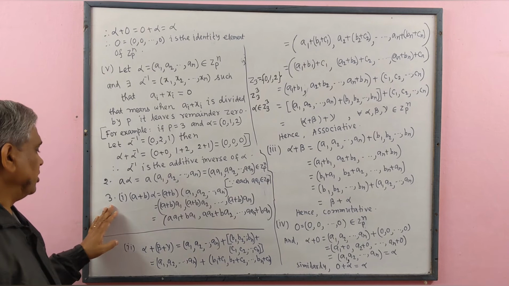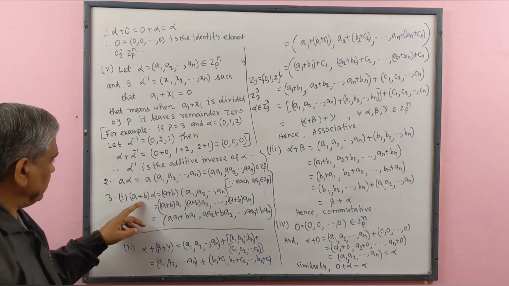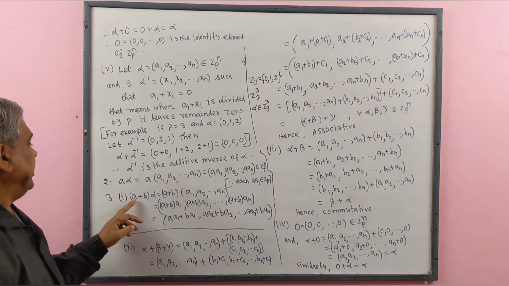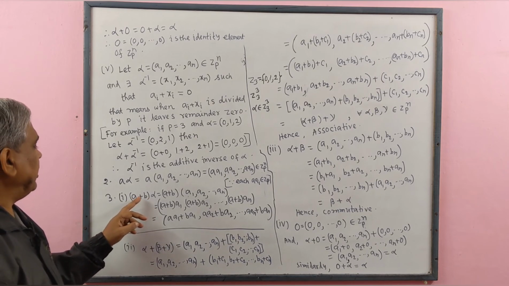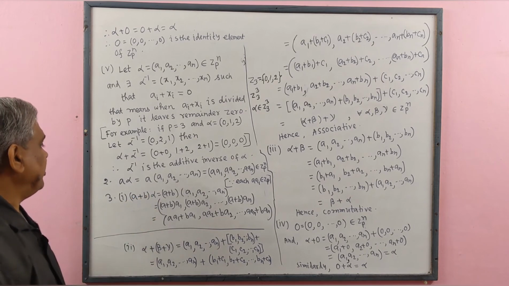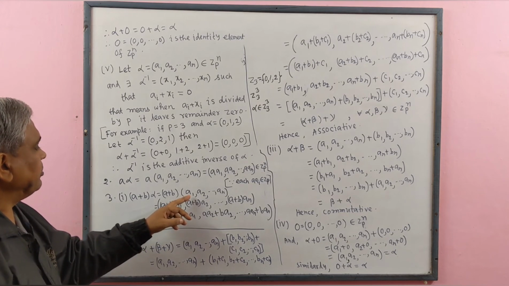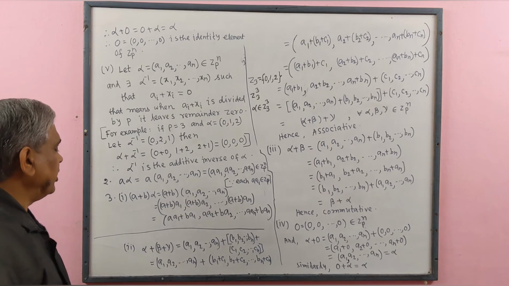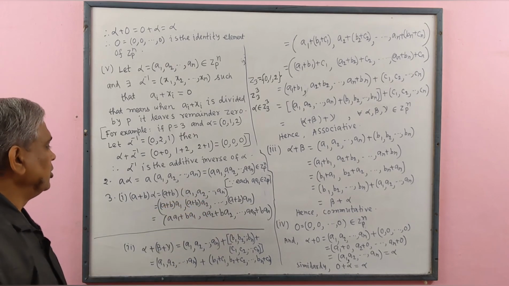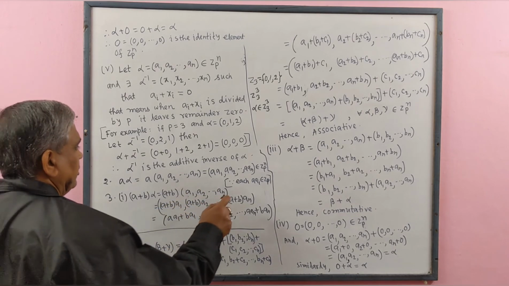Number 3. 1. Let a and b be real numbers. Then (a plus b) alpha. Alpha means the ordered tuple a1, a2, an, where each ai belongs to Zp.